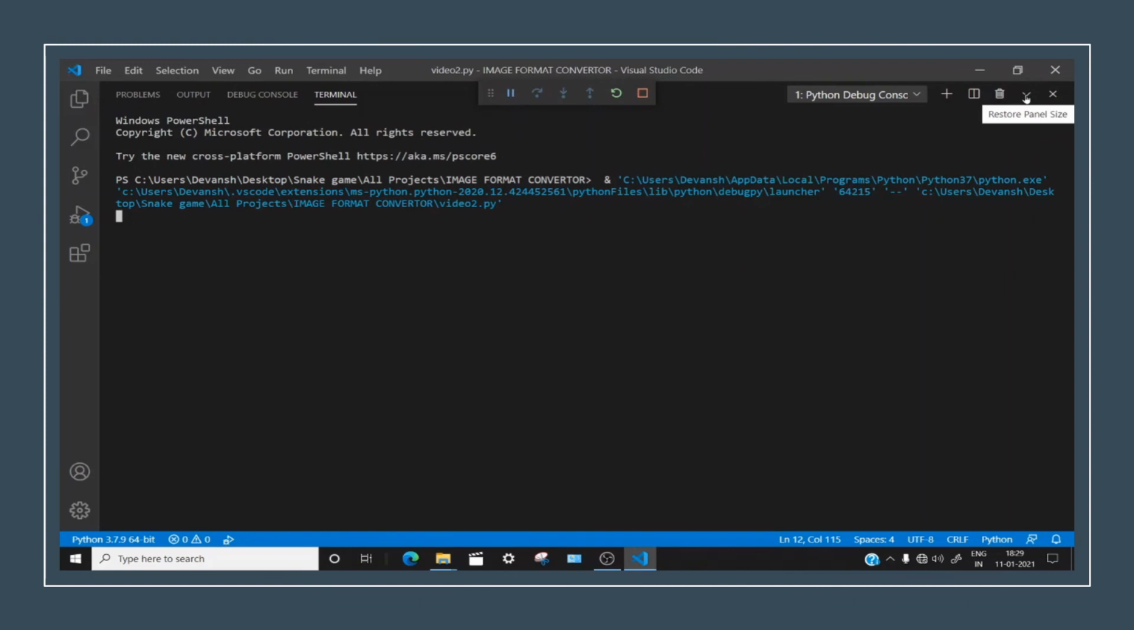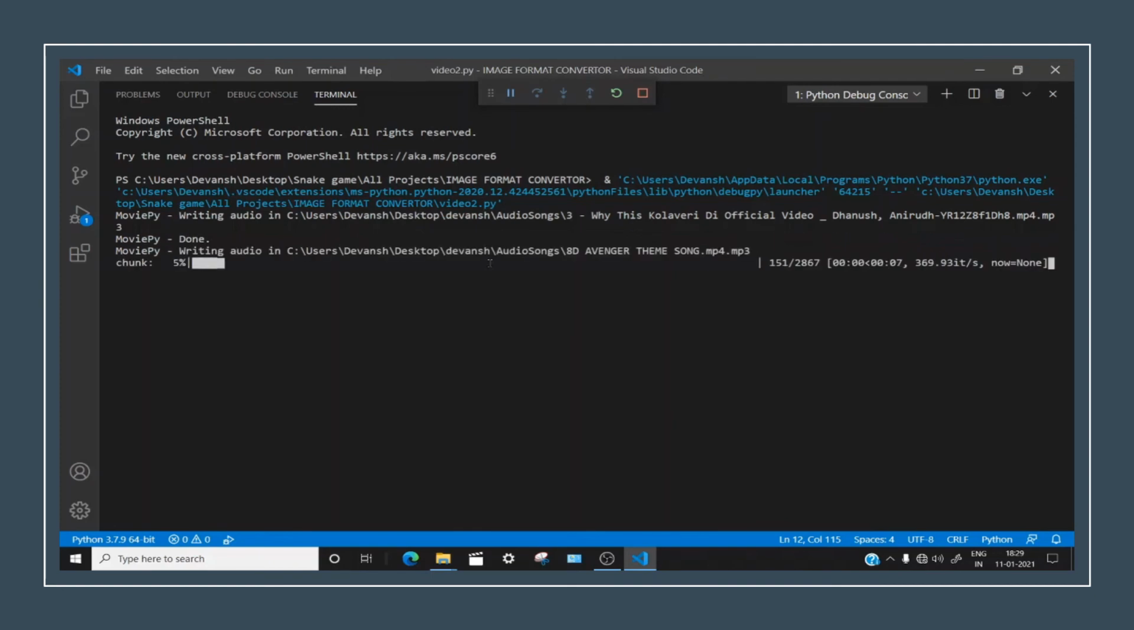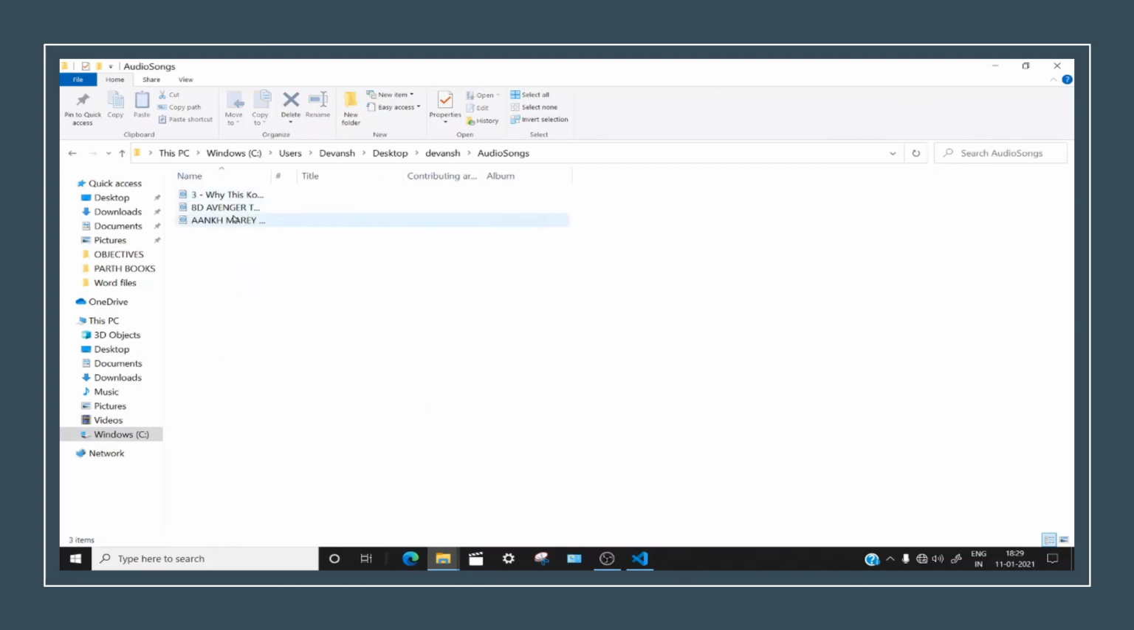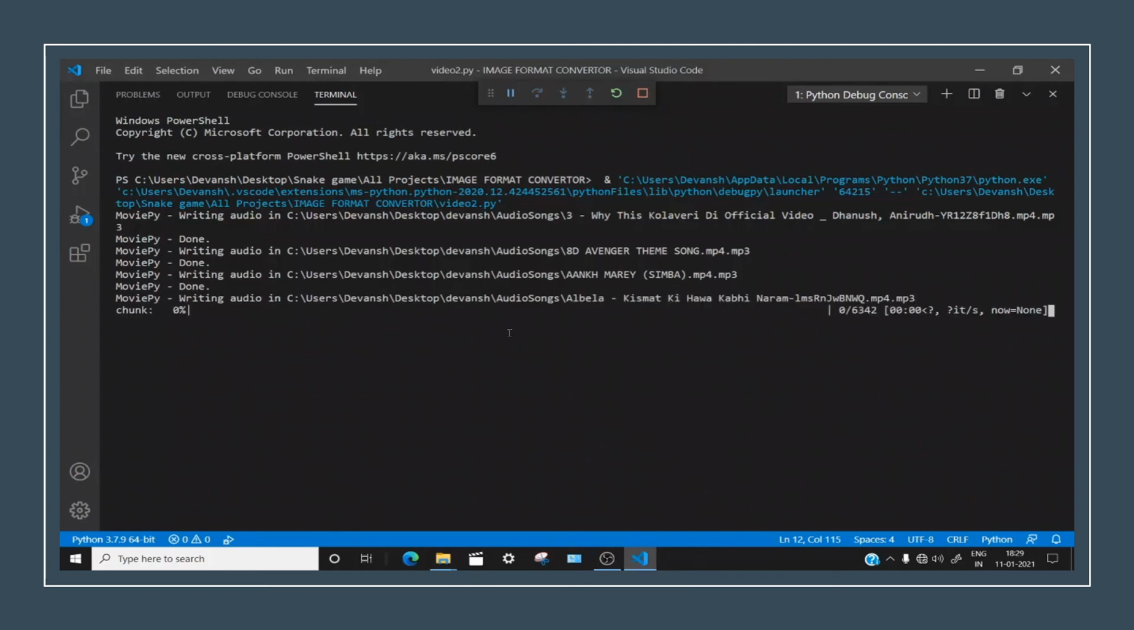You just have to run this and it will start converting all the files of one directory into the new folder. See here, you can see, right? Let this thing get completed and I will return.